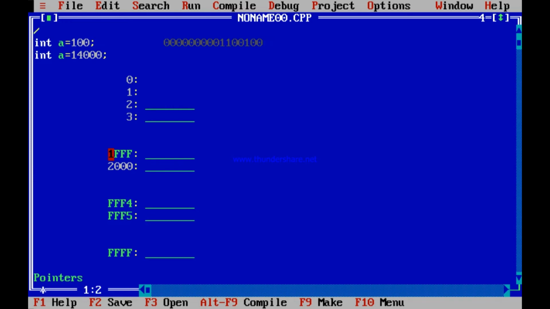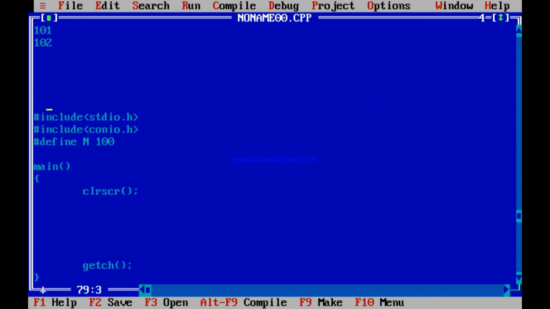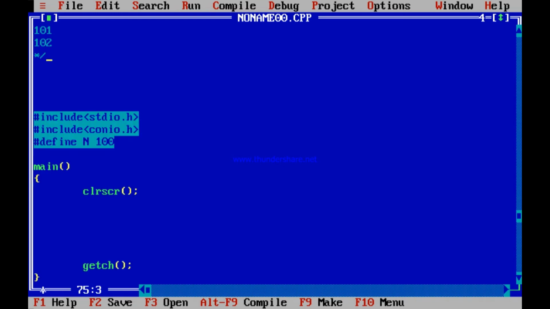And I now write a program to see the examples which I have already seen last day, but I want to see them again. Int a equal to 5. I start from the very beginning.